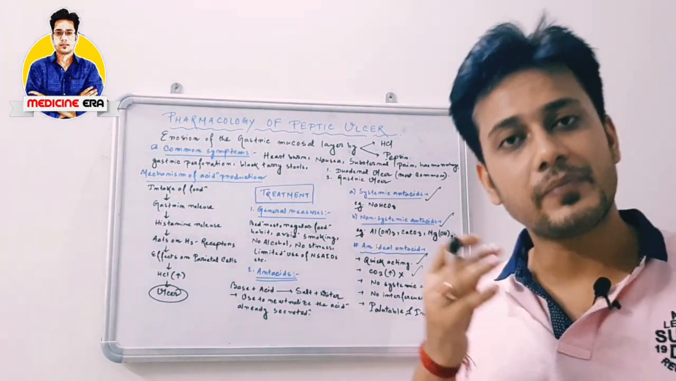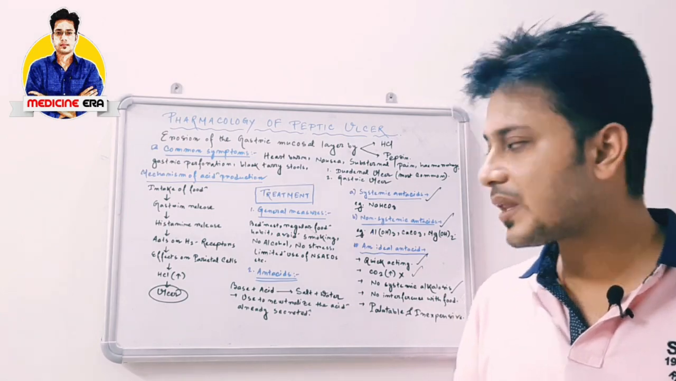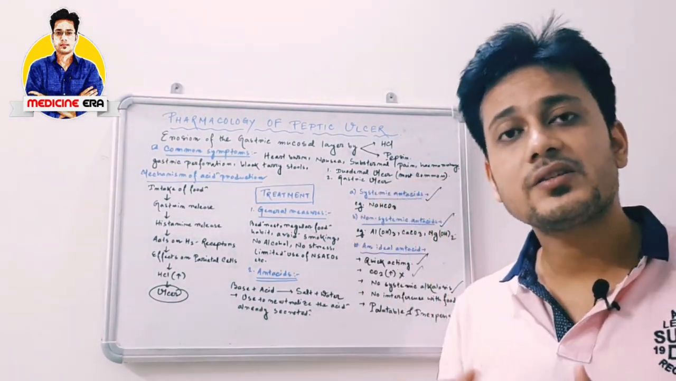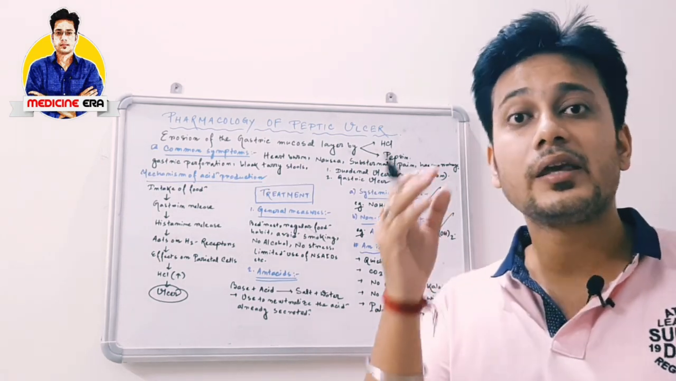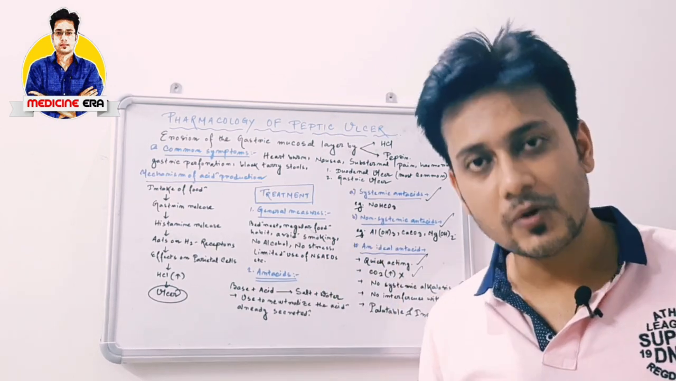And in case of peptic ulcer, you have to know that you have to take some general measures at first. So these are the general measures you have to take at first. Then if the general measures are not enough for the cure of the peptic ulcer, then you have to take particular antacids or any other type of drugs.